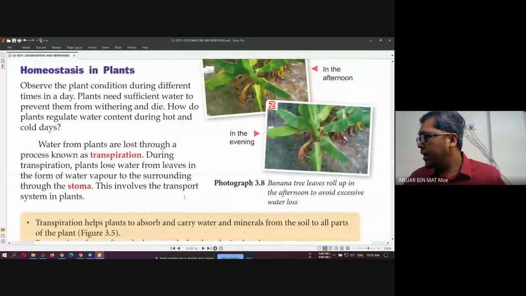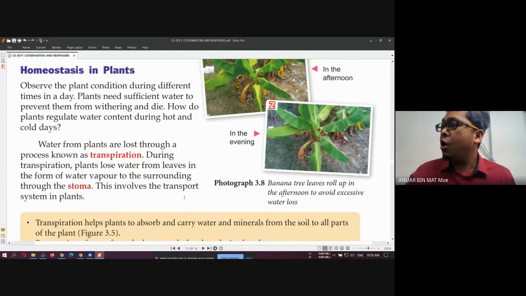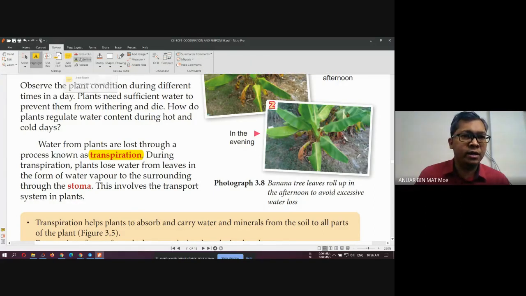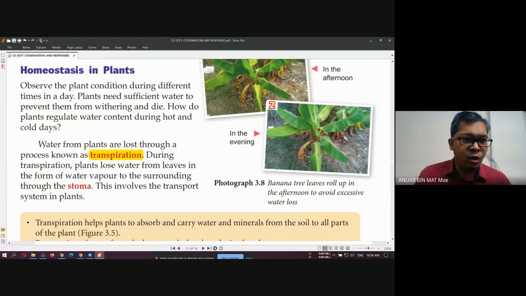Last topic for today. Yes, sorry, the second last topic. Homeostasis in plants. You must understand this, right? The first thing you need to remember is that in plants there is a process that we call transpiration. So what is transpiration? You just remember transpiration is the water loss from plants.